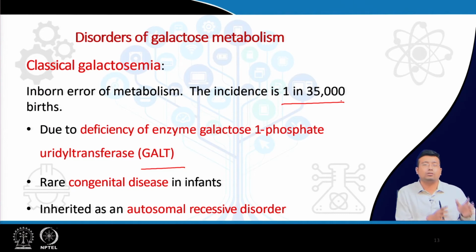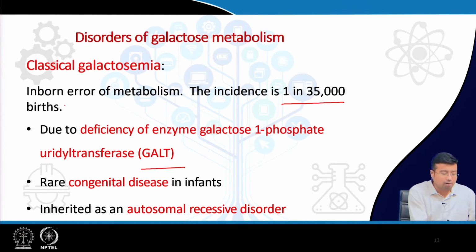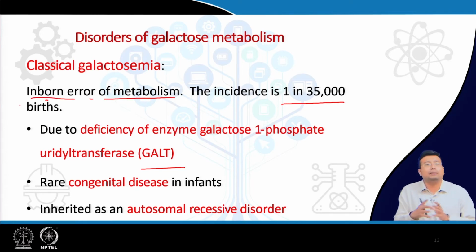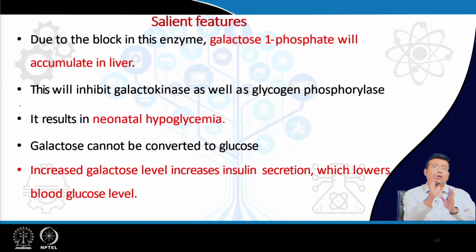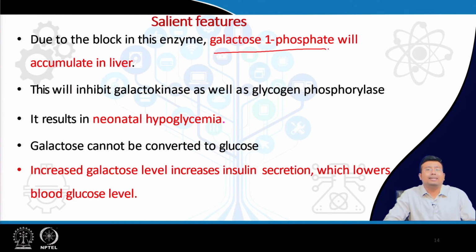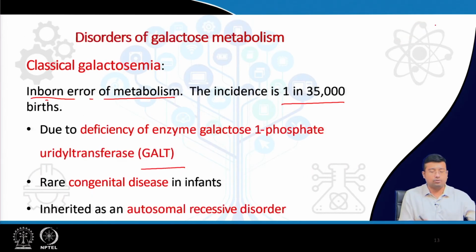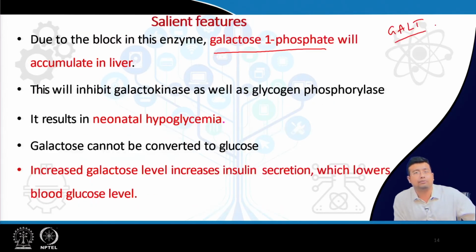So, the rate of expression is actually very low, but still this is an inborn error of metabolism, meaning the baby is born with a disorder where one metabolic enzyme is absent, leading to expression of a clinical disease with multiple symptoms right from birth. So, what will happen? You can easily guess. Galactose 1 phosphate will accumulate in the liver. Who acts on galactose 1 phosphate? Galactose 1 phosphate uridyl transferase, this enzyme GALT, which is actually deficient. We are talking about GALT deficiency.